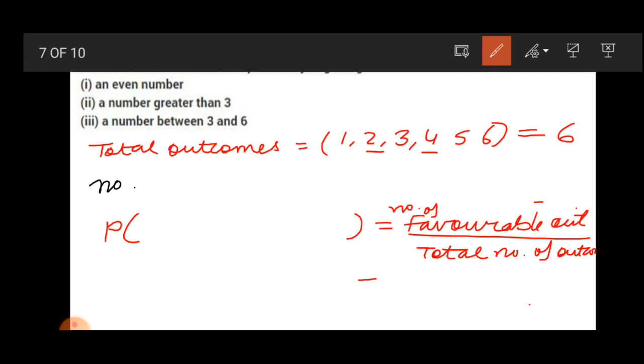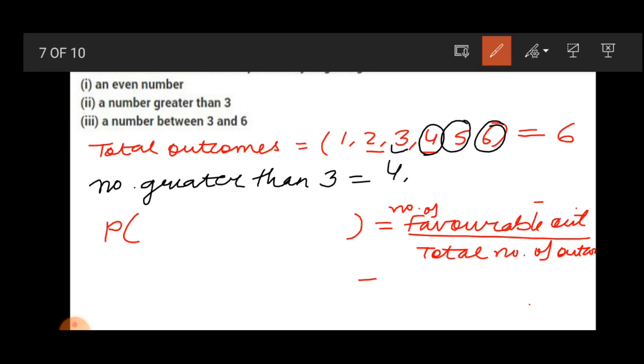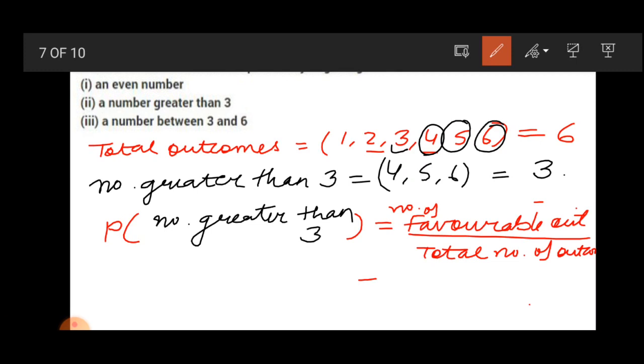Numbers greater than 3 are 4, 5 and 6. So the favorable outcomes are 3. So the probability of a number greater than 3 is equal to the number of favorable outcomes divided by the total number of outcomes, which is 3 divided by 6, equal to 1 by 2.